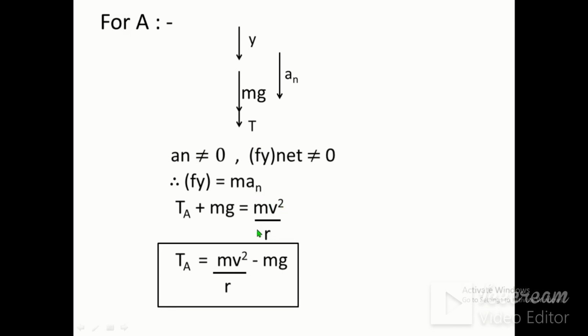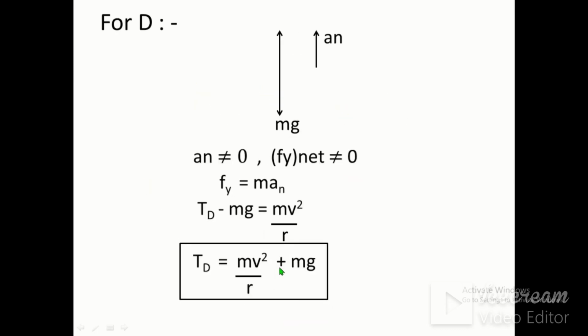We have kept it on the right hand side, as the direction of the tension and the weight is in the same direction as the acceleration. The reason for being positive is that the direction of the tension and the weight is in the same direction as the acceleration. Therefore, both are positive. Ta plus mg is equal to mv square by r. Therefore, Ta is equal to mv square by r minus mg.